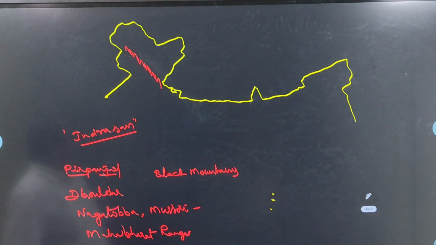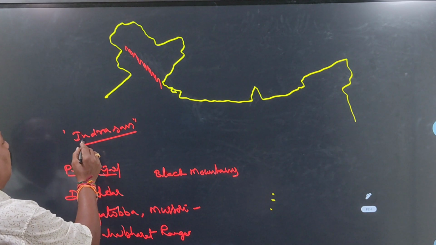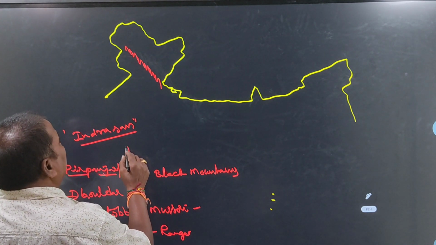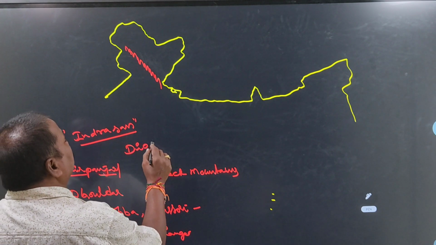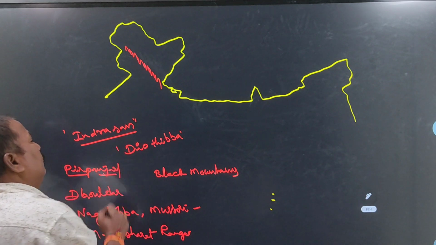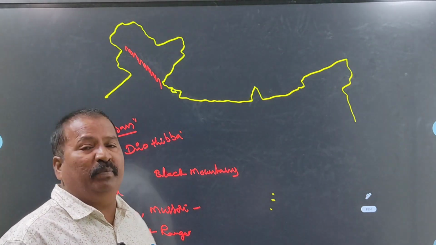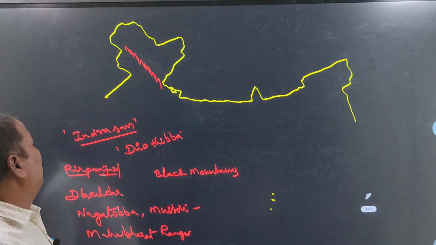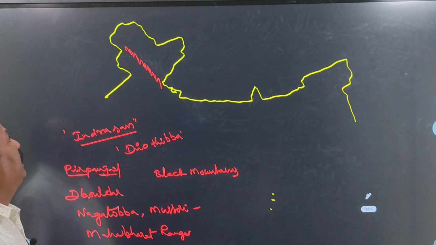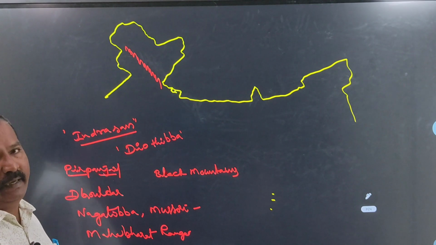It is the highest peak in the Pir Panjal range, Indrasan. And another one is Dio Tibba. This is another highest peak in the Pir Panjal range. First highest peak is Indrasan, second one is Dio Tibba. These two are the highest peaks in the Pir Panjal range.